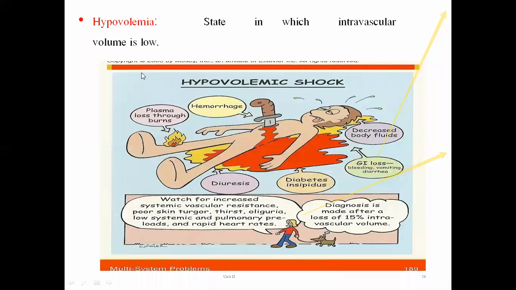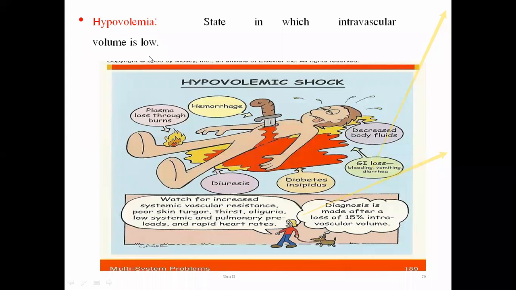Now, the third situation is a decrease in the volume of our body. What is the meaning of the word hypovolemia? Hypovolemia refers to the state in which the intravascular volume is low. What is the meaning of intravascular volume? Intravascular volume is nothing but the presence of fluid in the vascular compartment, that is, blood. So, if the blood volume is less, that situation is known as hypovolemia.